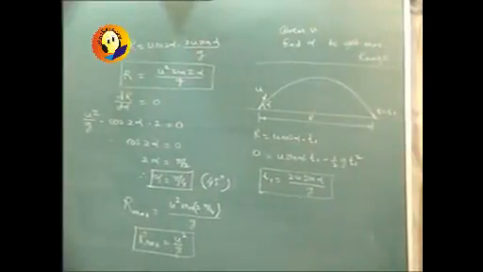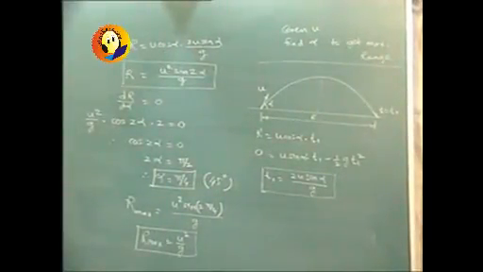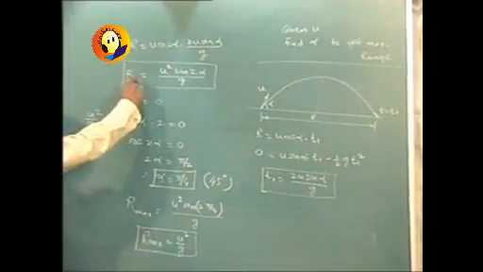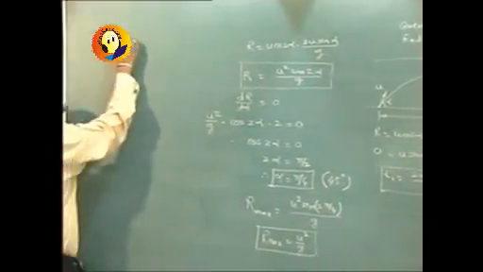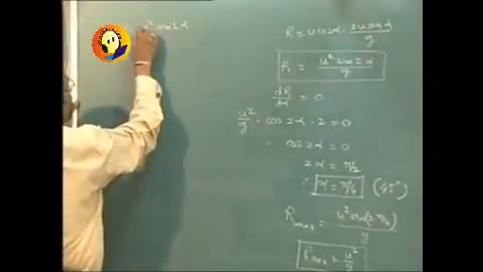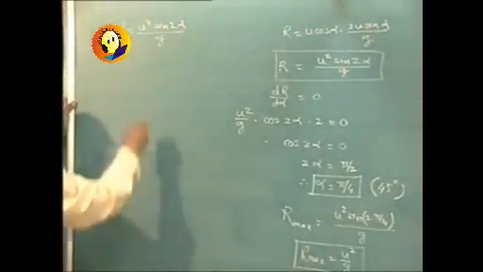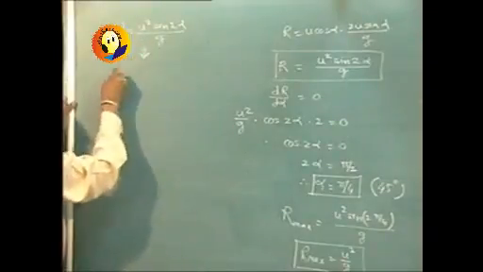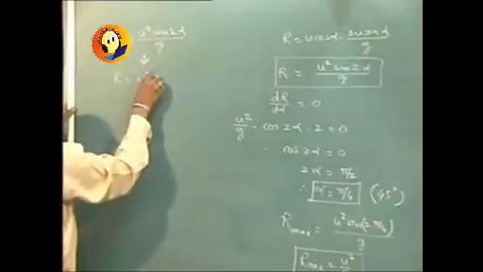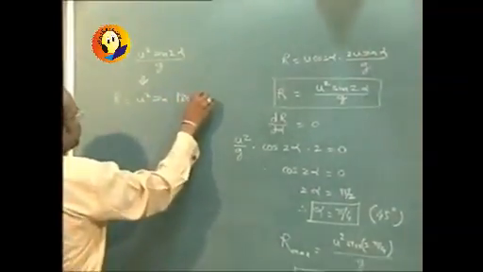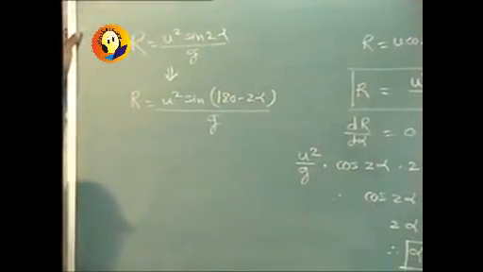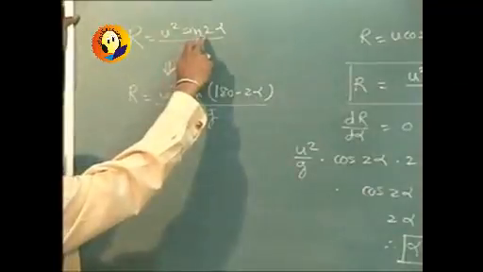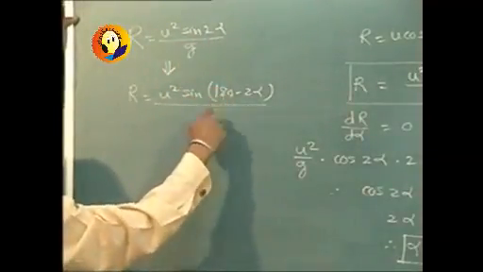That is a consideration which will again come from the formula of R. We know that R is equal to U square sin 2 alpha upon G. Whether I write it in this manner or as R equal to U square sin of 180 minus 2 alpha upon G, it is going to be the same value, because sin of theta is same as sin of pi minus theta.